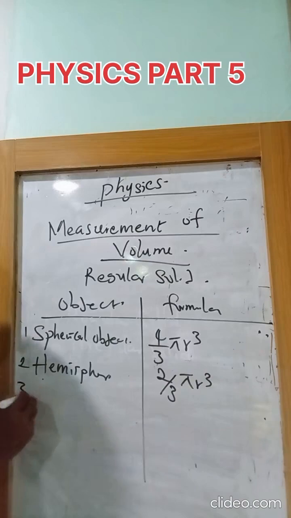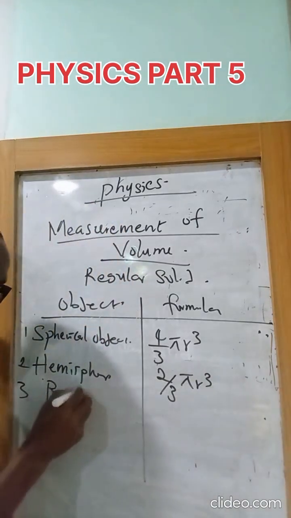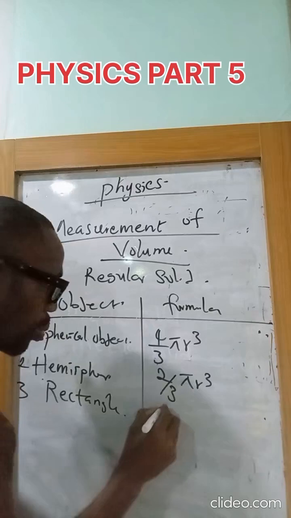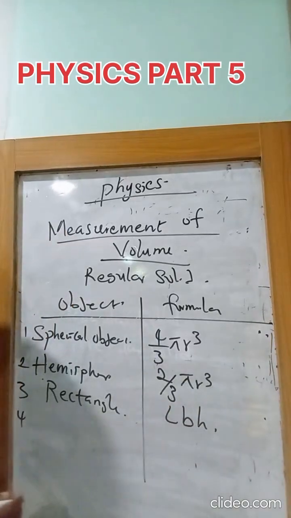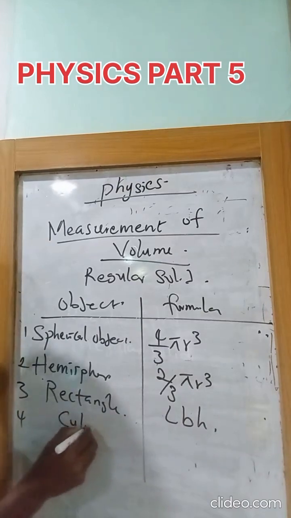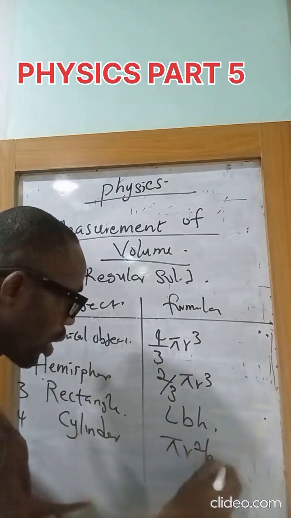Let's look at number three. Volume of a rectangular object, for a regular solid, is length times breadth times height. Then number four, let's look at the volume of a cylinder. You have pi r square h.